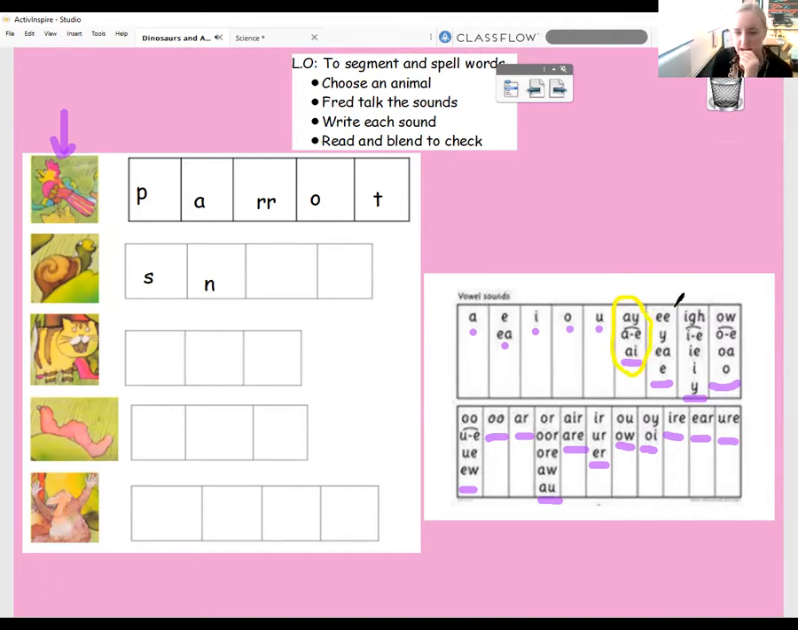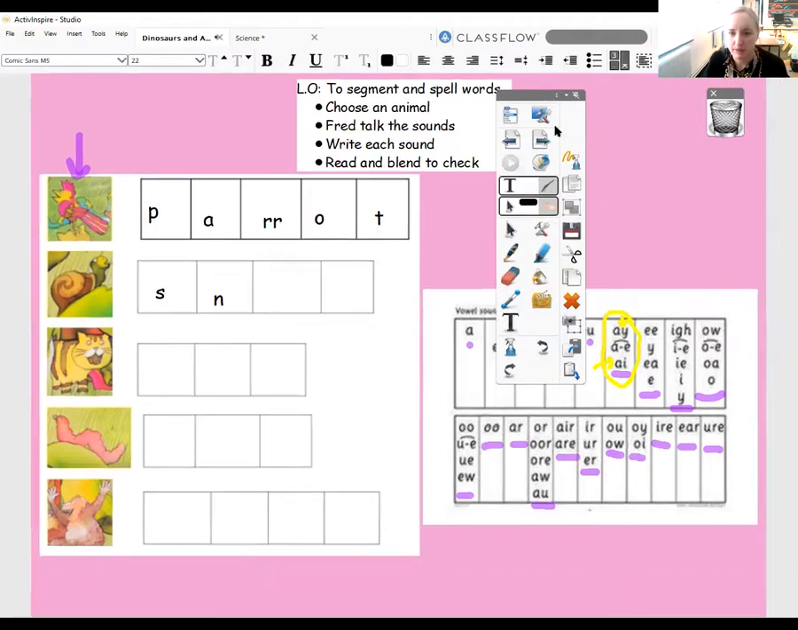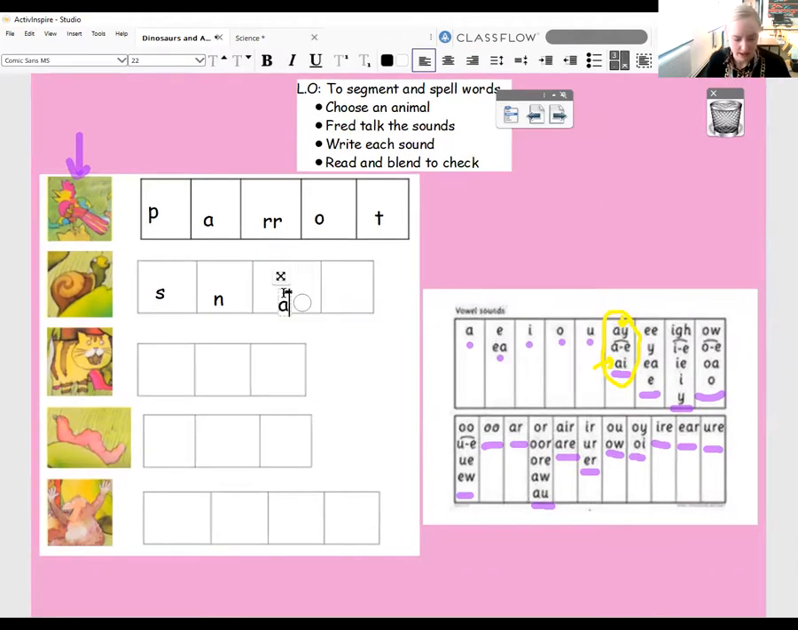Now, which A sound comes in the middle of a word? Is it an AY digraph or is it an AI digraph? It's an AI, well done. So I'm just going to write that in my box then. A, and my last sound, let me check. S-n-a, that's my last sound, brilliant. Right, I'm going to read it and blend it to check. S-n-a-l, snail, great.